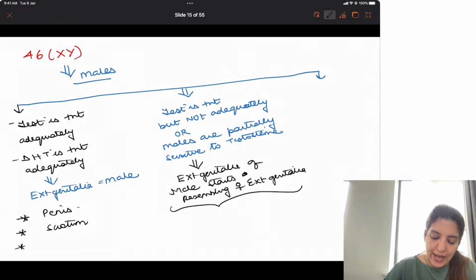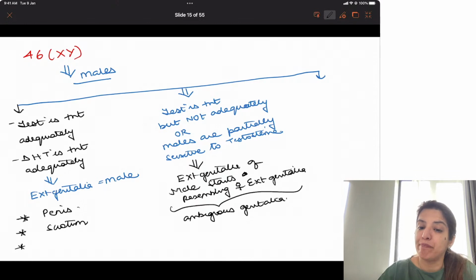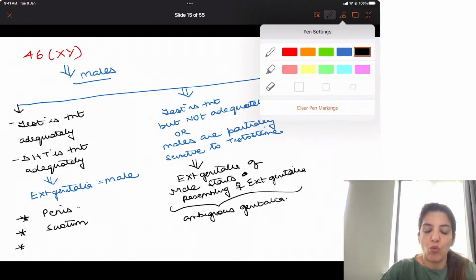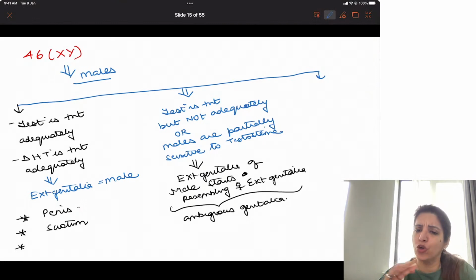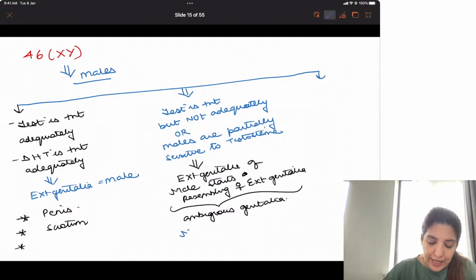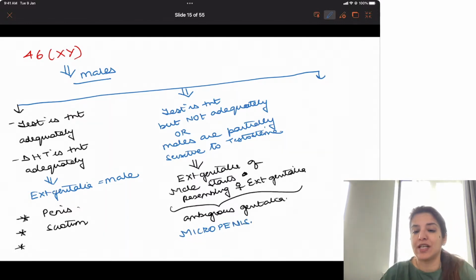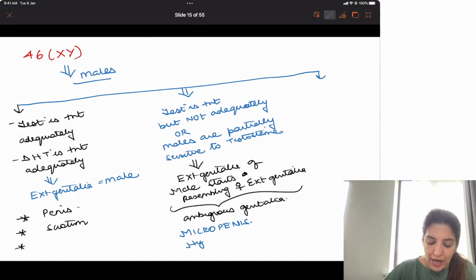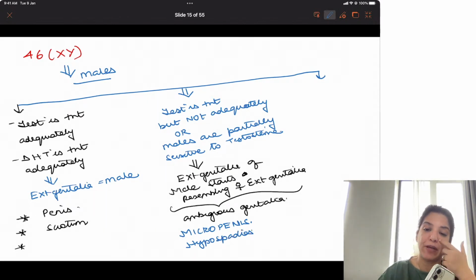And this is what is called ambiguous genitalia. So when testosterone is present but not adequately, the penis is not going to be of its normal length. There will be something like a micropenis. So ambiguous genitalia includes micropenis. Ambiguous genitalia includes hypospadias. All these are included in ambiguous genitalia.